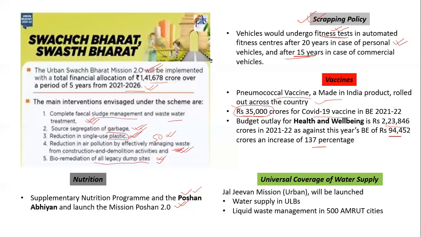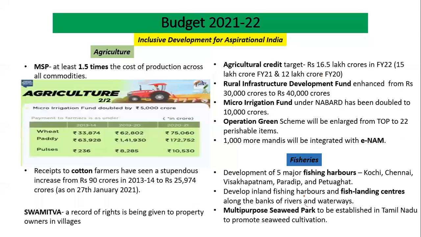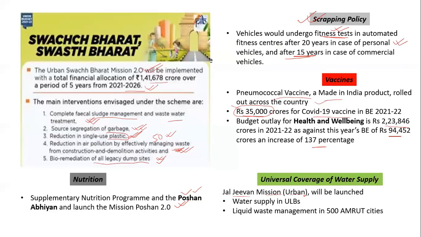And lastly, coming to the universal coverage of water supply. Here we know that you have the Jal Jeevan Mission. Now Jal Jeevan Mission Urban would be launched. What would be the purpose? To supply water at urban local bodies. Government wants to supply piped water to every urban household, and also there is focus on liquid waste management in 500 Amrut cities.